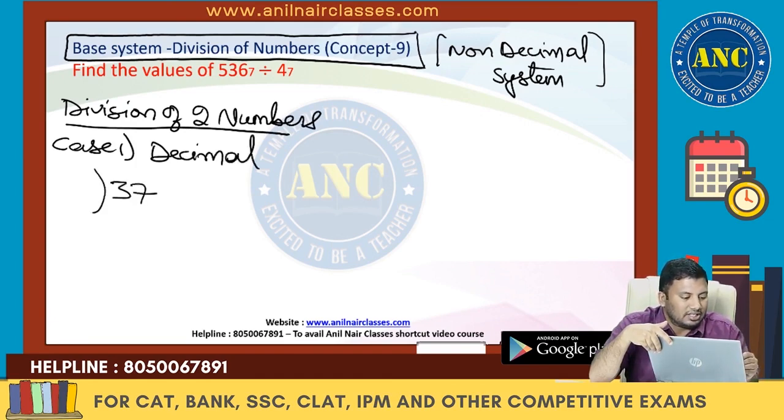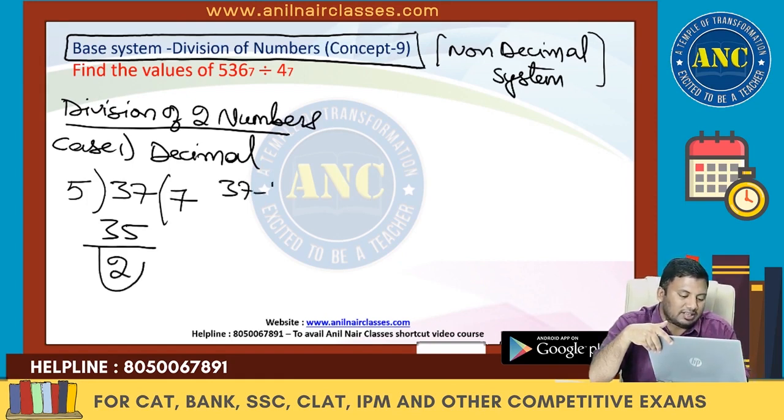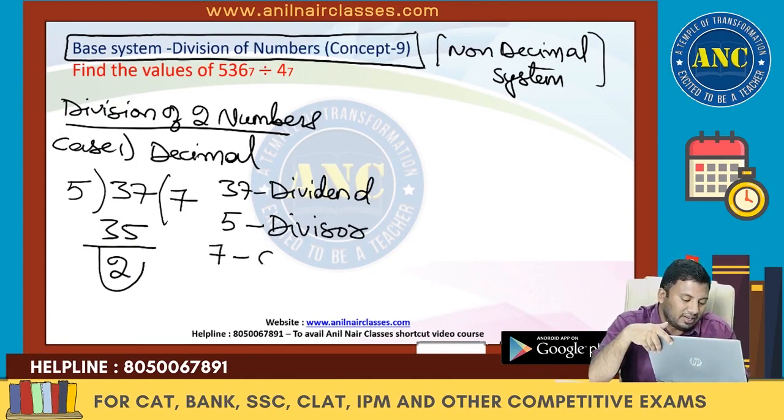Decimal. Suppose 37 is divided by 5. 5 sevens are 35. Remainder is 2. What is 37? 37 is called the dividend, the number which is getting divided. 5 is the number which is dividing 37. 5 is the divisor. How many times does 5 go in 37? 7 times. 7 is called the quotient. What is leftover? Leftover is called the remainder.